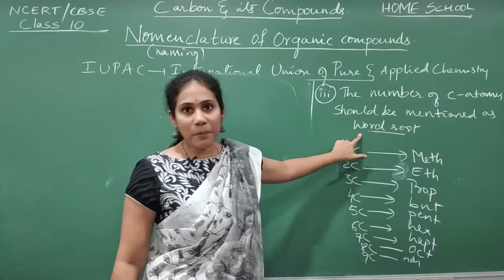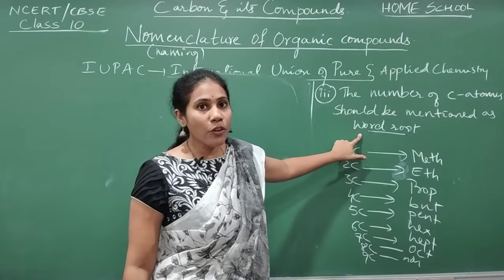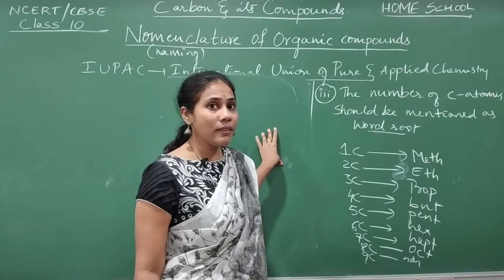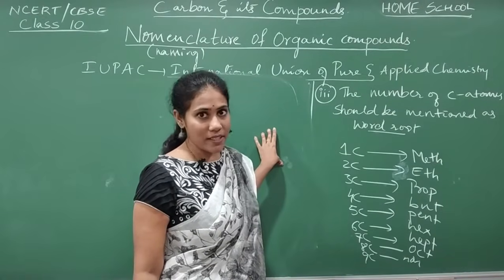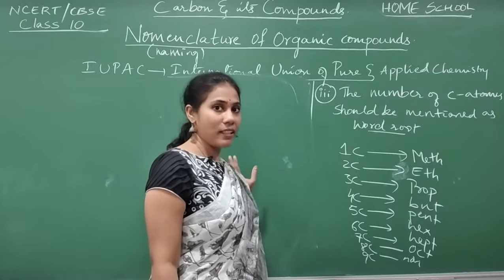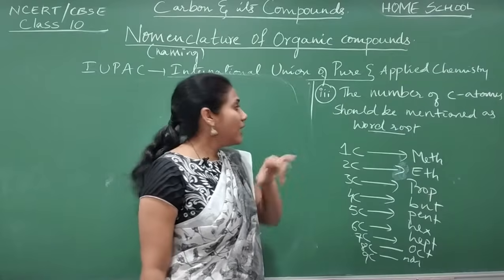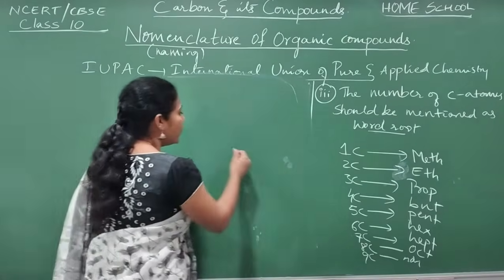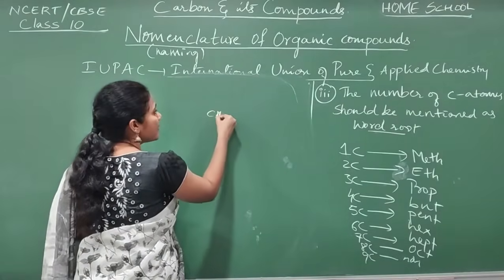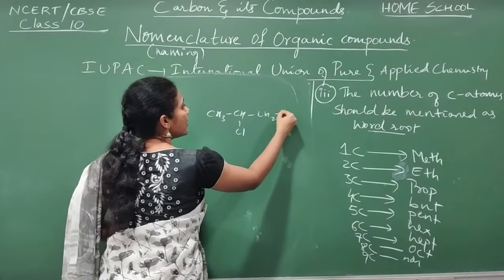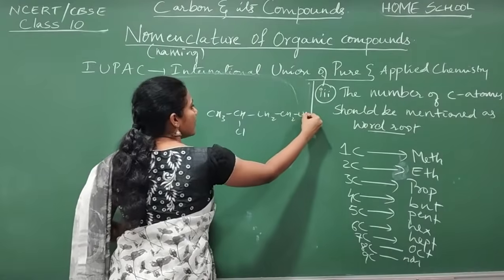Word root, in the sense of middle name, isn't it? So the first name, what we have written as the first name, is nothing but the prefix, isn't it? The groups which I had mentioned, their names should be written as the first name. And now say you have an organic compound like CH3, CH, Cl, CH2, CH2, CH3, isn't it?